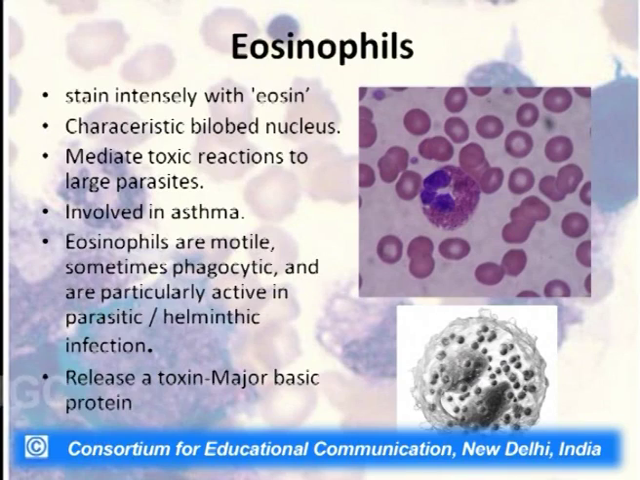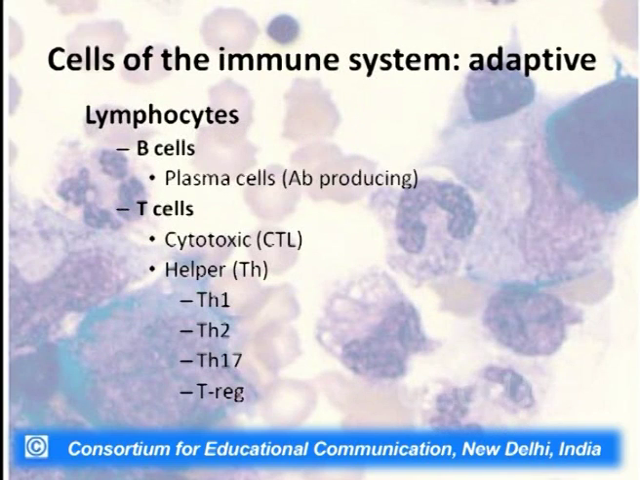Now, the eosinophils, as we know, are acid staining. They are intensely stained with eosin. They have a characteristic bilobed nucleus. They mediate toxic reactions to large parasites and are involved in asthma. Eosinophils are motile, sometimes phagocytic, and are particularly active in helminthic infections. They release a toxic protein called major basic protein, which helps in removal of the parasite from the body.